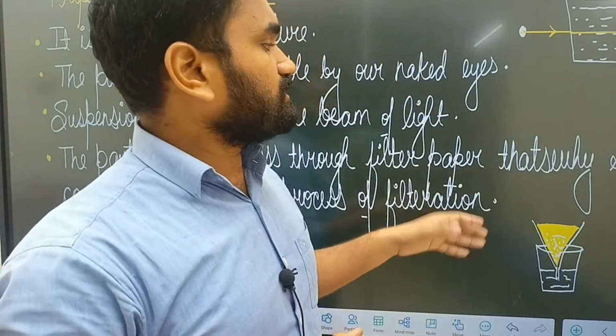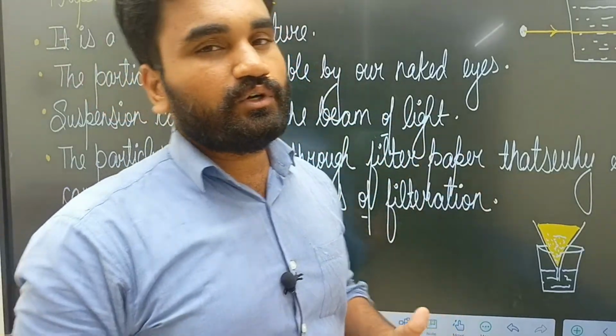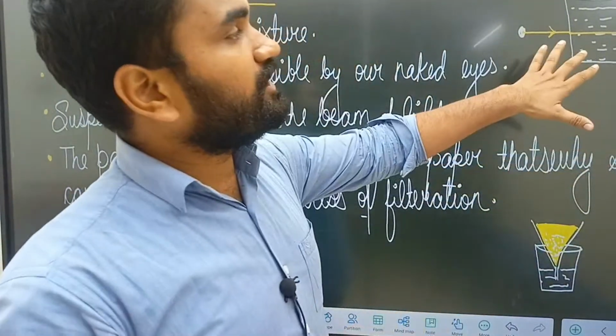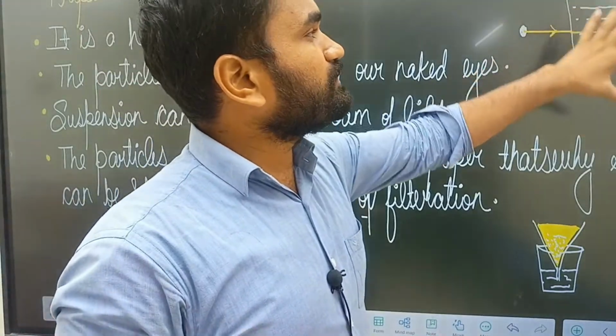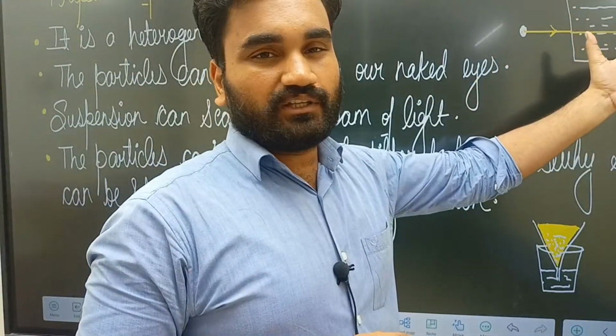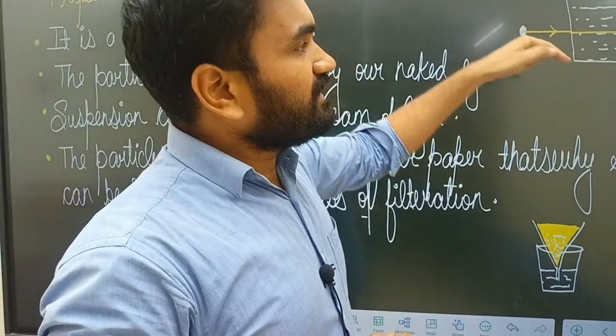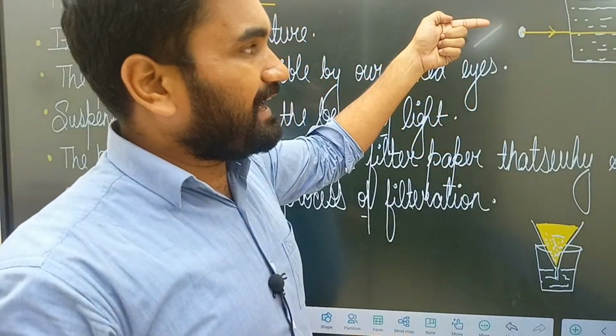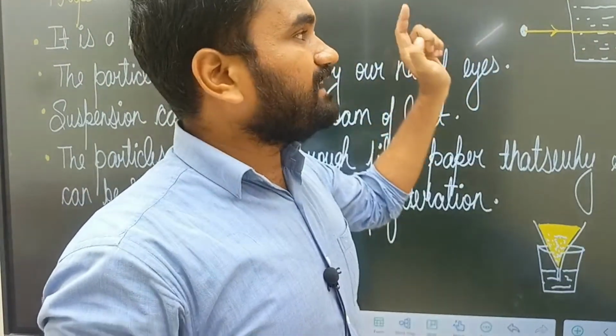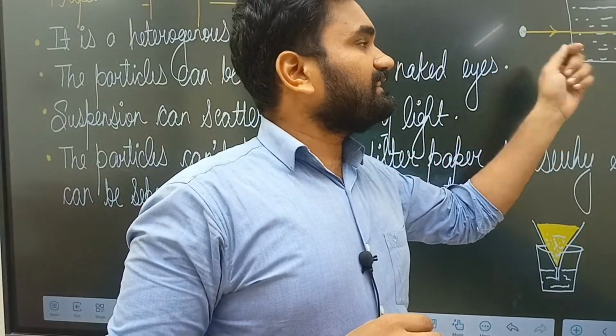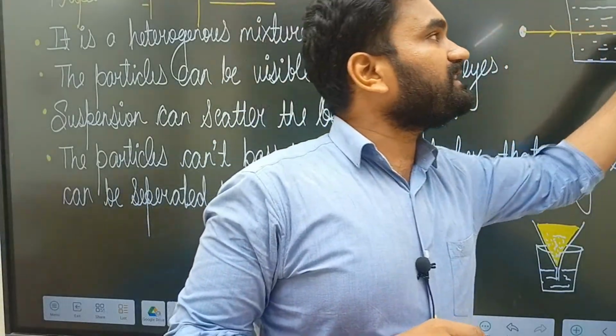Here in the suspension also, suppose I have drawn a diagram, and this beaker holds a suspension. If at one end we pass a laser light, we will identify that the laser light is passing to the other end.